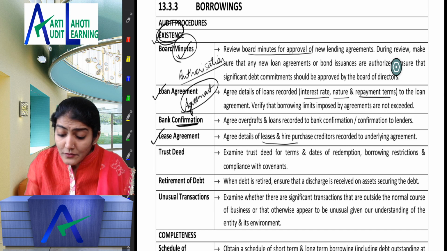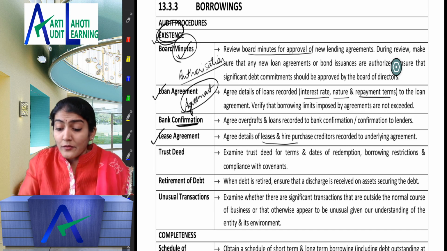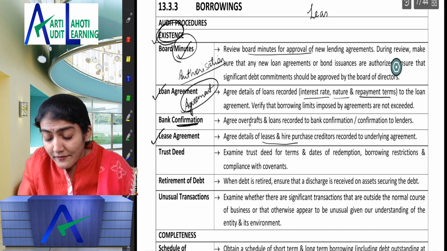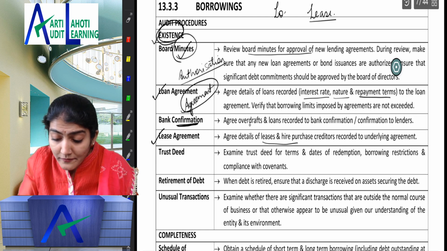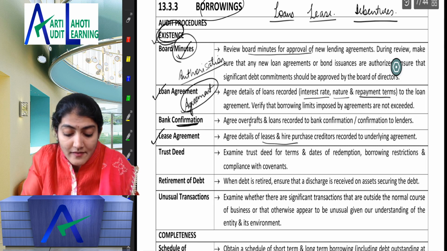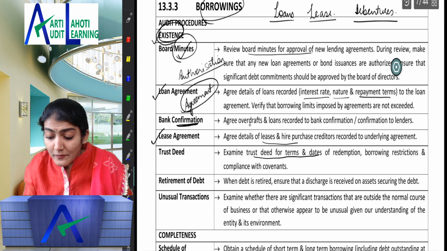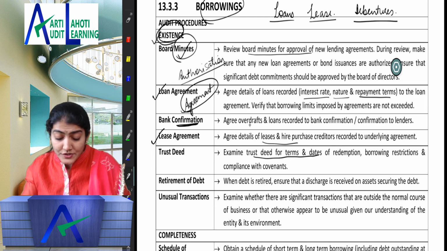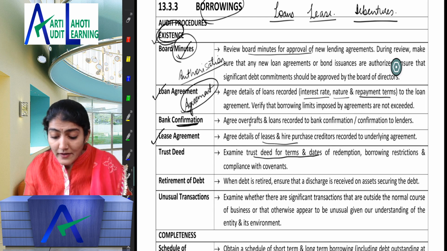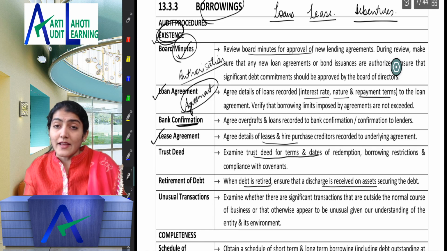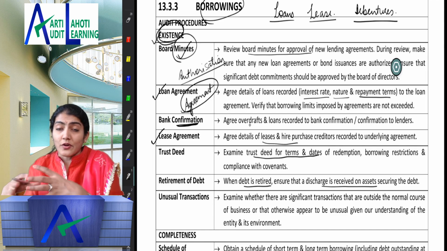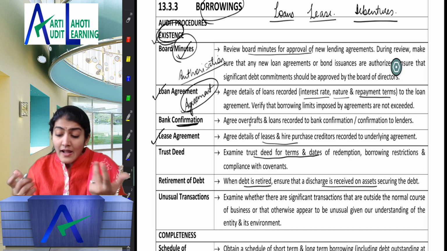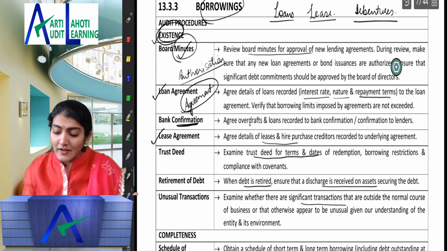Trust deed, right? So now they are covering debentures over here. So they are talking about any finance lease activities, then any loan which you have taken from the bank, then any debentures which have been issued by the entity. So all types of borrowings are being covered under this heading. Right, so trust deed for terms and dates for redemption, borrowing restriction, retirement of the debt, right? So when debt is retired, discharge is received on the asset. So whatever asset has been given as a security, whether that has been taken back, and any unusual transaction to be verified, which is outside the normal course of the business.